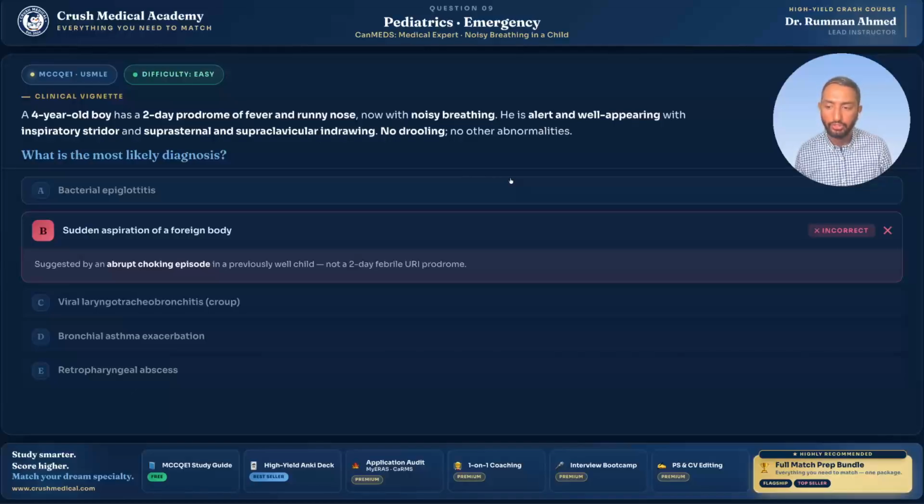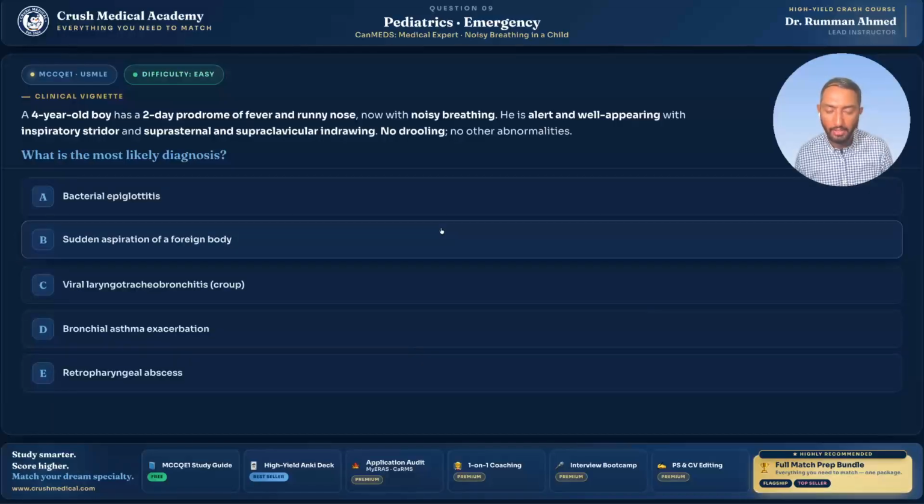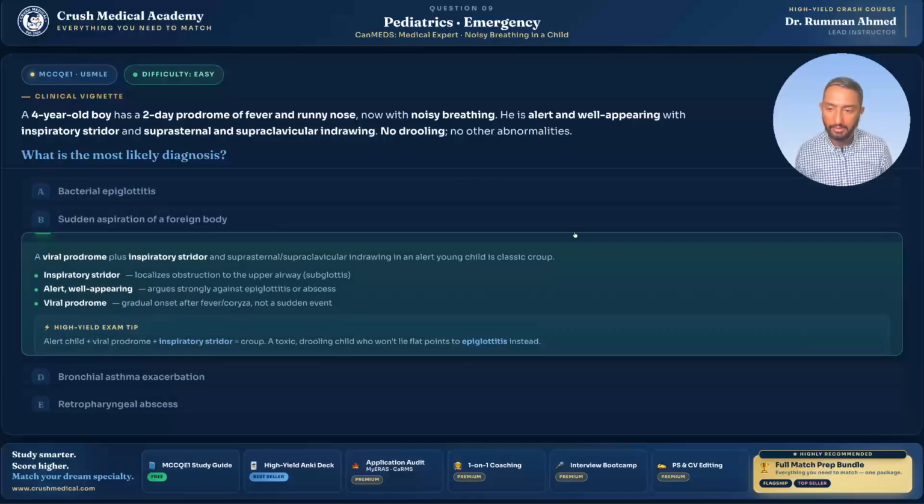Moving on to option C, which is viral croup. This is in fact the correct answer, right? So let's quickly go over the explanation. Firstly, it's viral. Let's establish that. So we will have this viral prodrome plus an inspiratory stridor, very high yield and very specific, along with suprasternal and supraclavicular indrawing in an alert young child is classic croup, okay? Textbook, this is how it would always present.